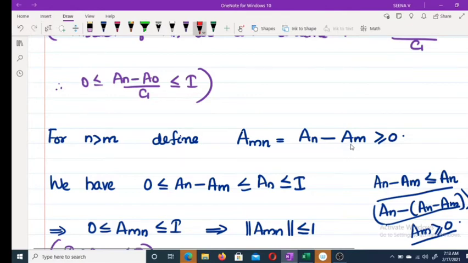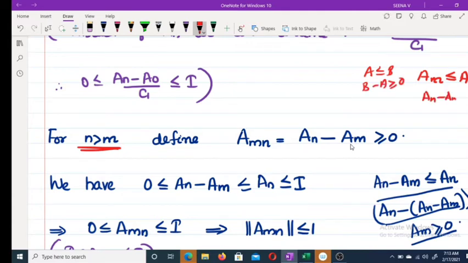Clear? We have am less than or equal to an, because n greater than m. The a's are an increasing sequence. So a less than or equal to b means b minus a greater than or equal to 0. That is, an minus am is greater than or equal to 0.